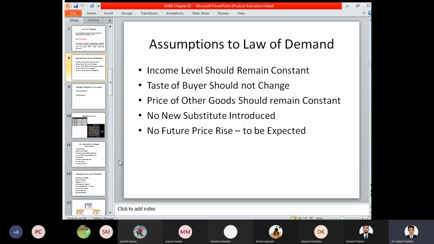So there should not be availability of a substitute. There should not be availability of a competitor's product, based on which the demand for your product changes from one product to another. For example, when you are thirsty, the first product we demand is water, that is mineral water, which is required whenever you are traveling. Now if water is not available, and certain cold drinks are available, then we switch our consumption from mineral water to the cold drink. In this case, if the substitute has been introduced, we can understand that the assumptions of the law of demand cannot be identified.